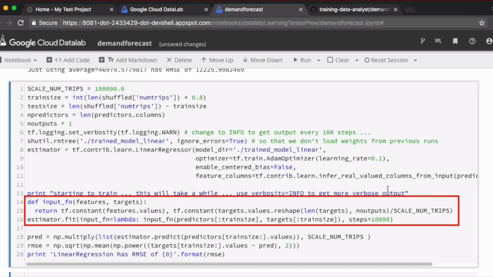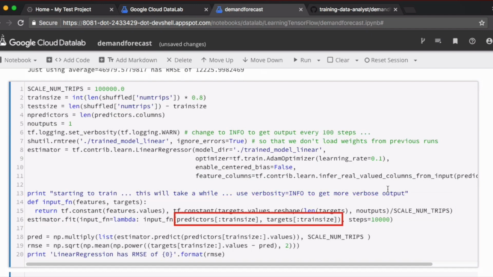A lot of the code that you see here is basically shaping the data to be in the right format and scaling the number of trips. Remember that we scale the number of trips down by 100,000 so that all our predicted values come in the range 0 to 1. This keeps the weights of the model low and helps it run faster. Pass in the input training dataset and the corresponding training labels. Call estimator.fit with the input function and specify the number of epochs for your training.